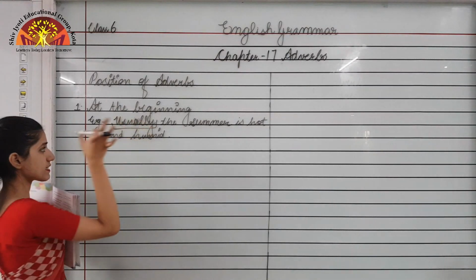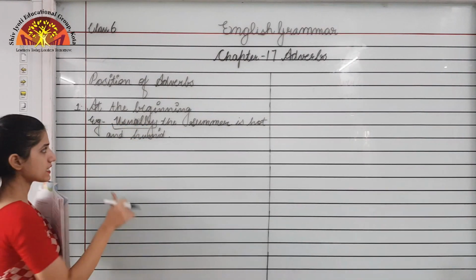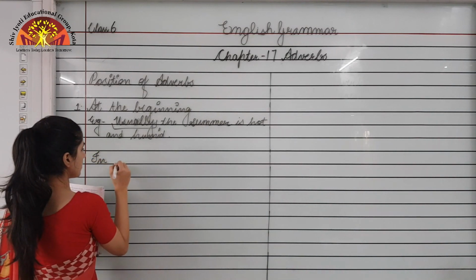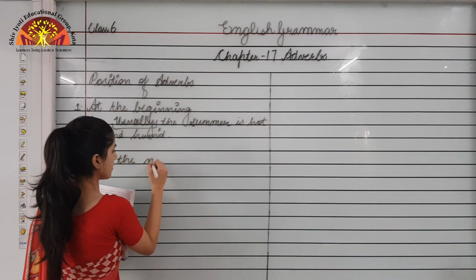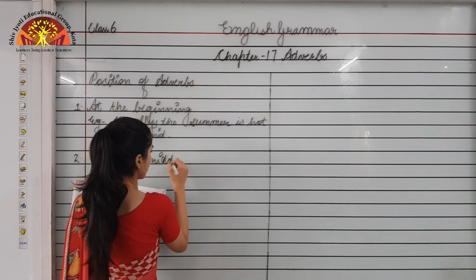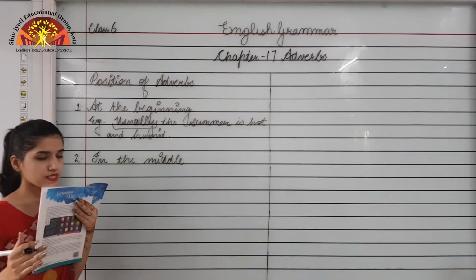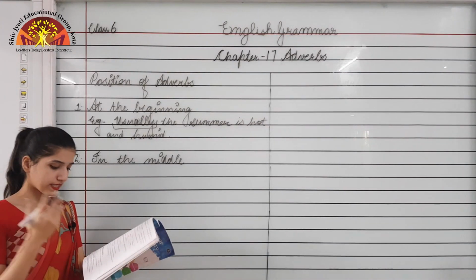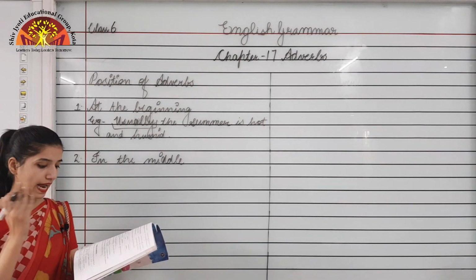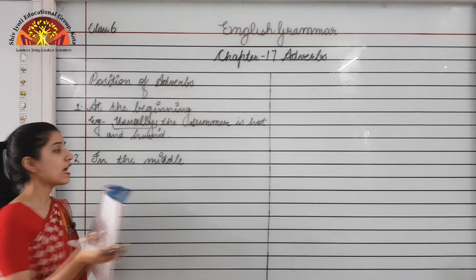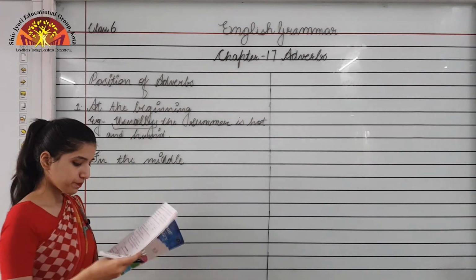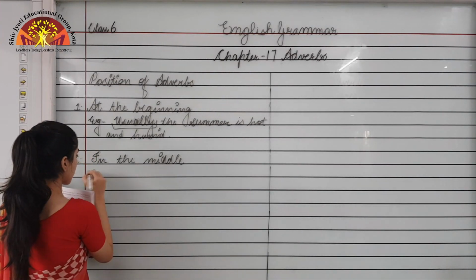So first place is at the beginning of the sentence, second is in the middle of the sentence. Adverbs of manner and frequency are used in the middle of the sentence.